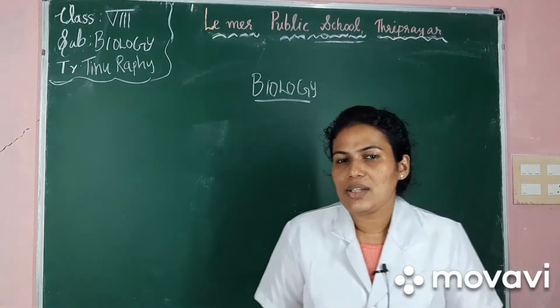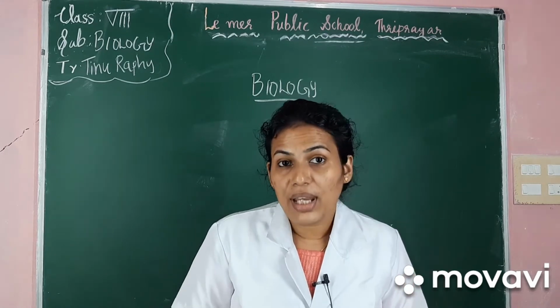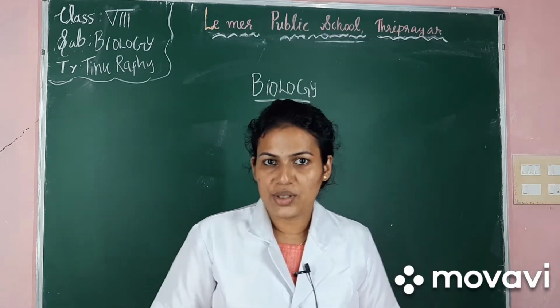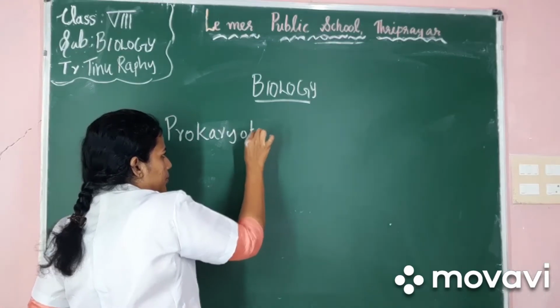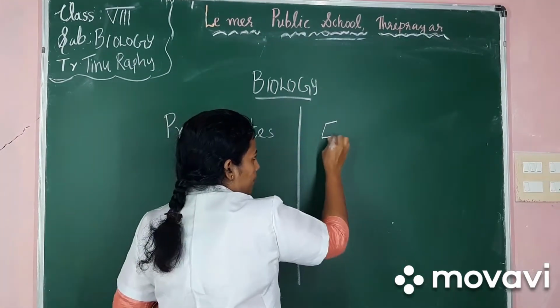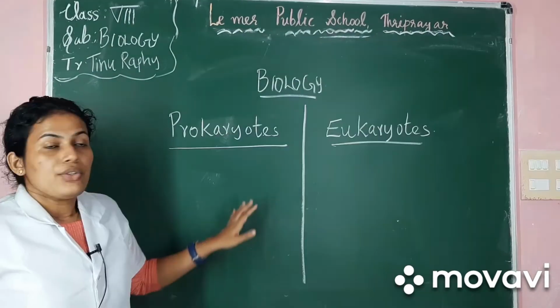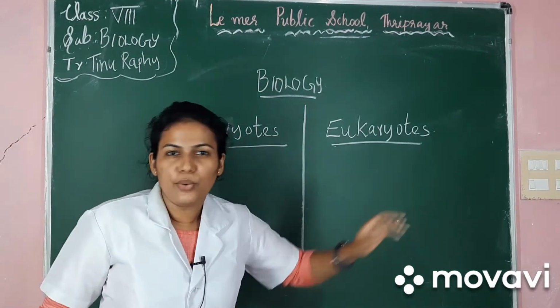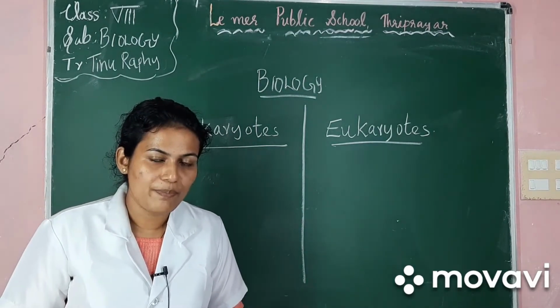Now, in today's class, we are going to learn about a new concept, that is prokaryotes and eukaryotes. So, what are these prokaryotes and eukaryotes?